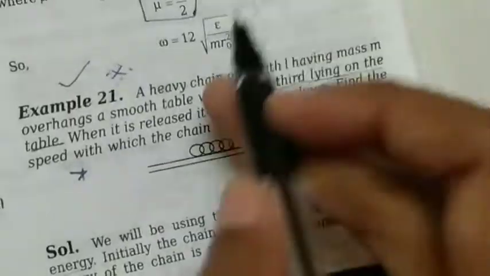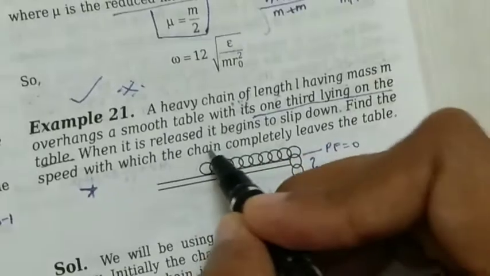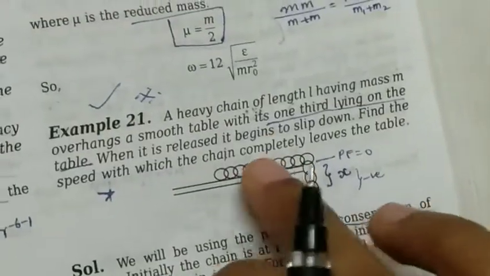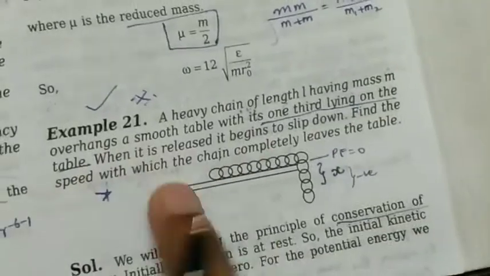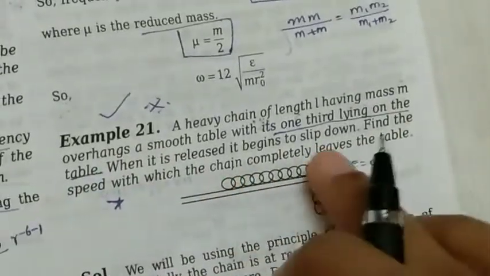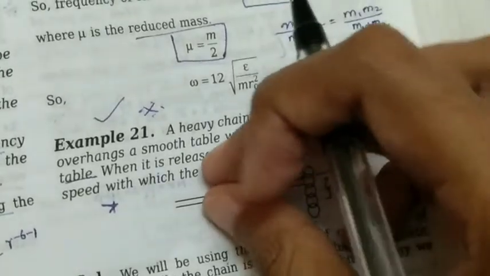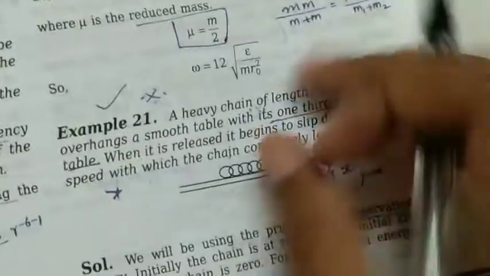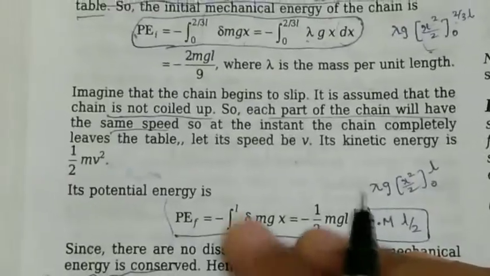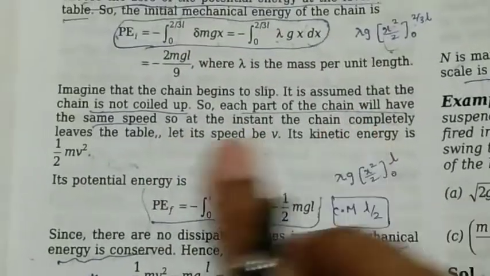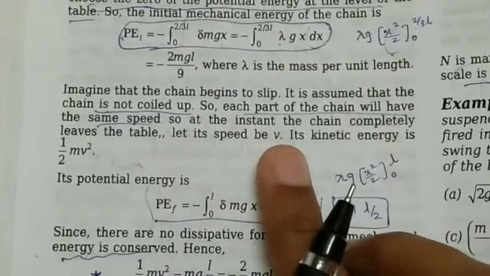If it is coiled up, that part would be at rest while the other would be in motion, so there would be variation in their velocities. But as they are not coiled up, with whatever speed this part is moving down, with that speed only the other part would move. So not coiled up, so each part of the chain will have the same speed. At the instant the chain completely leaves the table, its speed would be v.